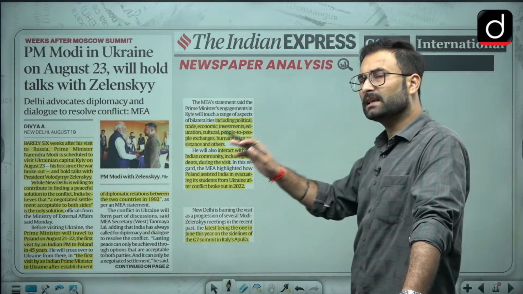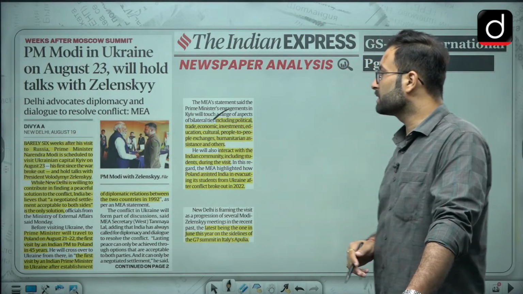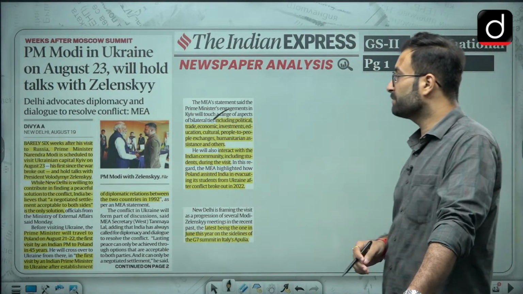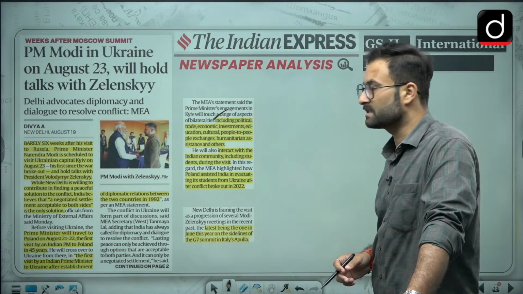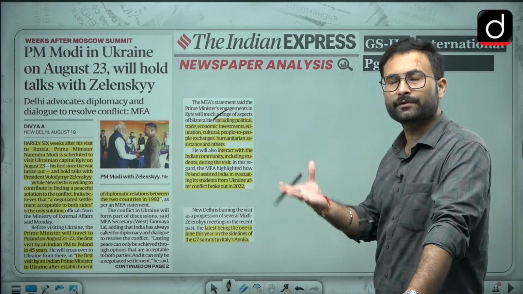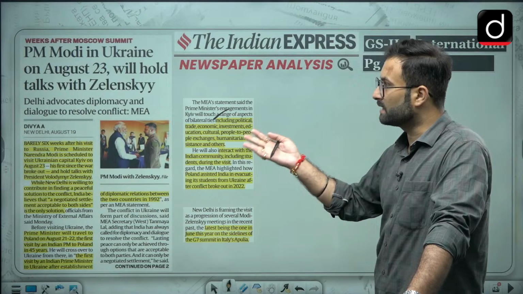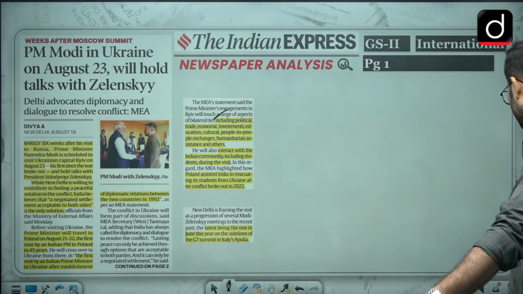Other than that, they will be talking about political, trade, economic, investments, education, culture, people to people exchange, humanitarian assistance, etc. He will interact with the Indian community living over there. So all these things will be happening, and we will keep a tab on that.